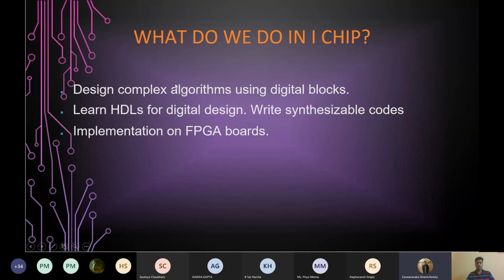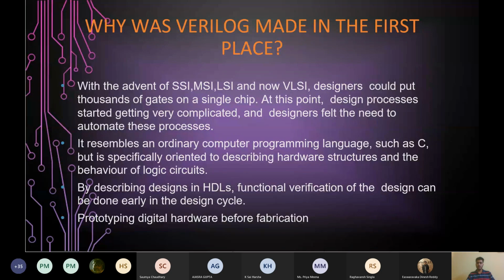Okay. So what do we do in iChip? First, we design complex algorithms using digital blocks. Then we learn HDL for digital design and write synthesizable codes. And at last, we implement it on FPGA boards. So pretty straightforward. And why was Verilog made in the first place?